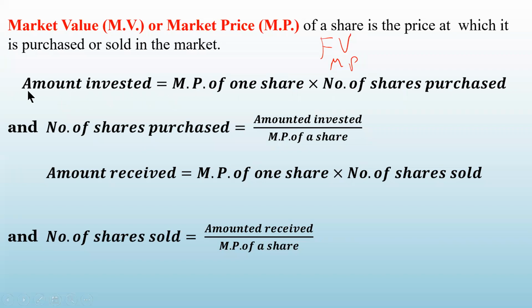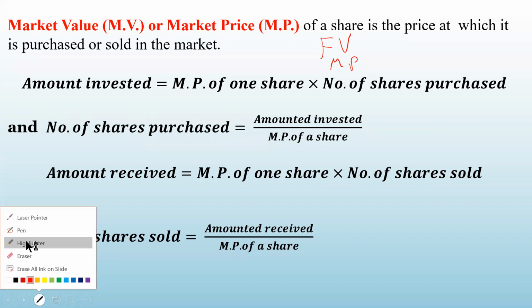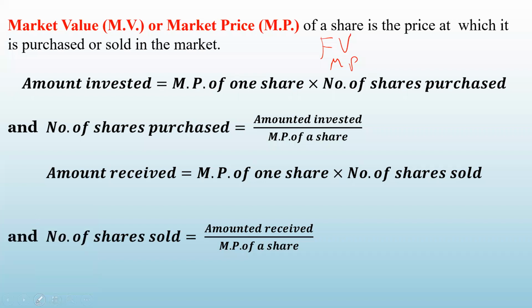Now, here, how will you calculate the amount invested? Market price of one share multiplied by number of shares purchased. See, when you are purchasing the shares, you are investing the money, correct? So that is why it is called amount invested.